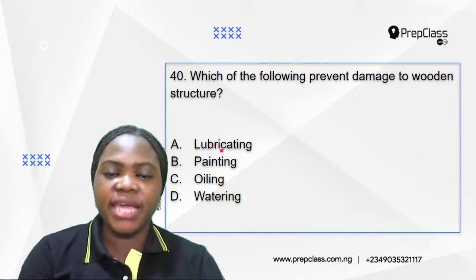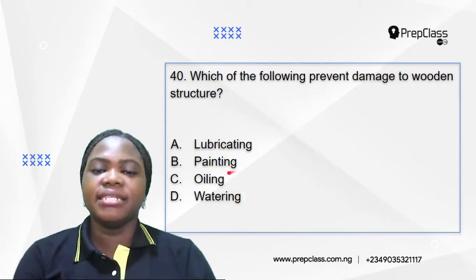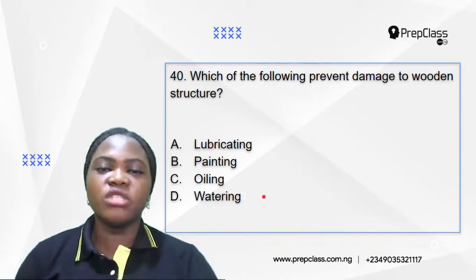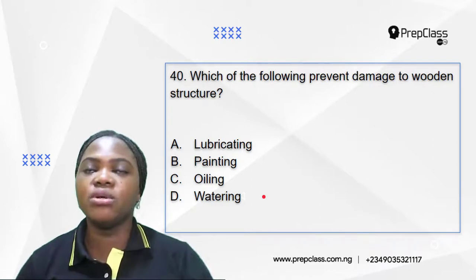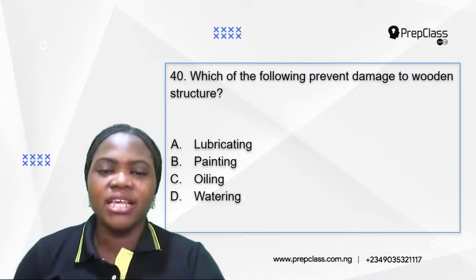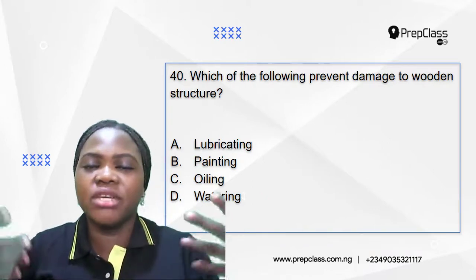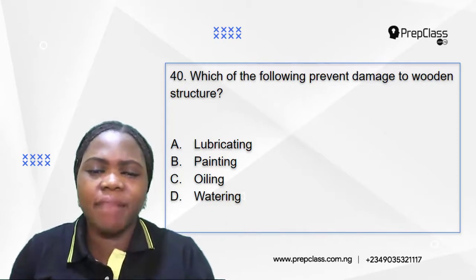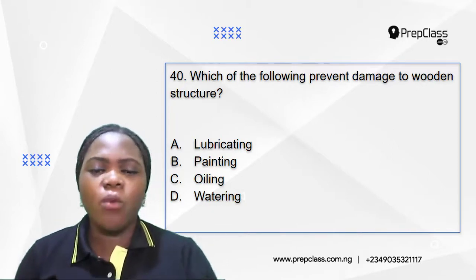A. Lubricating, B. Painting, C. Oiling, D. Watering. So many of us have wooden structures in our homes, our tables, our chairs, our doors. So how can we prevent damage to this wooden structure? Is it by lubricating them? Is it by painting them? Is it by oiling them? Is it by watering them?